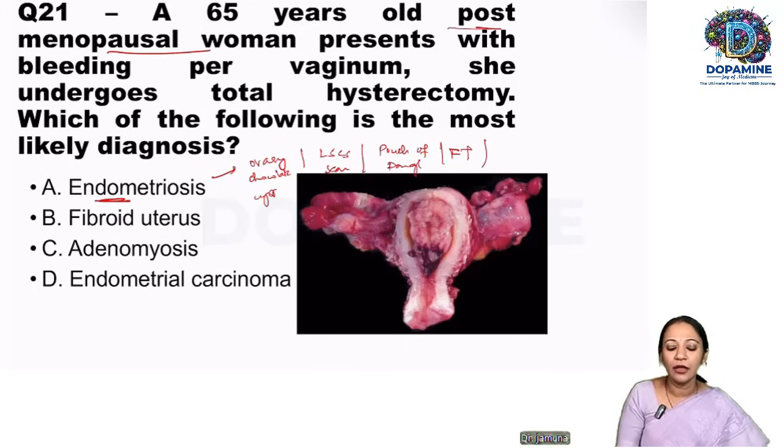Fibroid uterus, again, it is ruled out because fibroid uterus will have problems during the reproductive age group. Again, because of hormonal withdrawal in a postmenopausal female, it is not possible. What is adenomyosis? It is the presence of endometrial glands in the myometrium. Again, it will be a problem during menstruation and not in a postmenopausal female. So we are left with only one choice, which is endometrial carcinoma, the most common cause of postmenopausal bleeding. And that is the reason we do a total hysterectomy in a postmenopausal female. So the probable response for this particular question would be endometrial carcinoma.